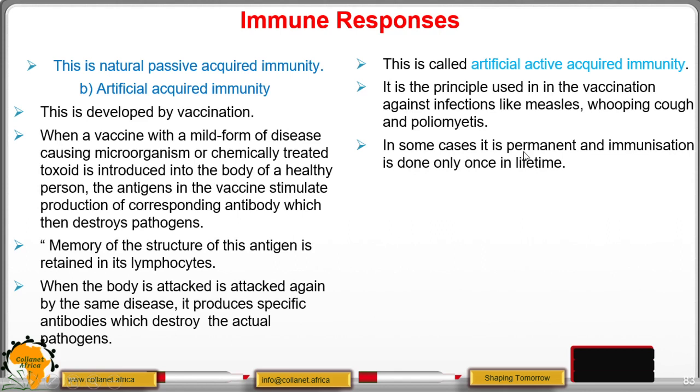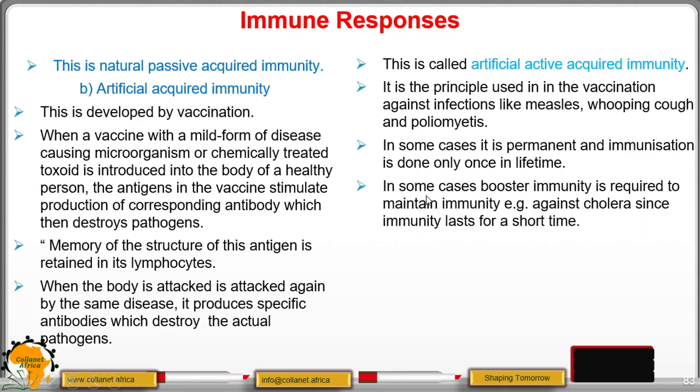In some cases, it is permanent and immunization is done only once in a lifetime. In some cases, booster immunity is required to maintain immunity. For example, those against cholera, since immunity lasts for a short period.